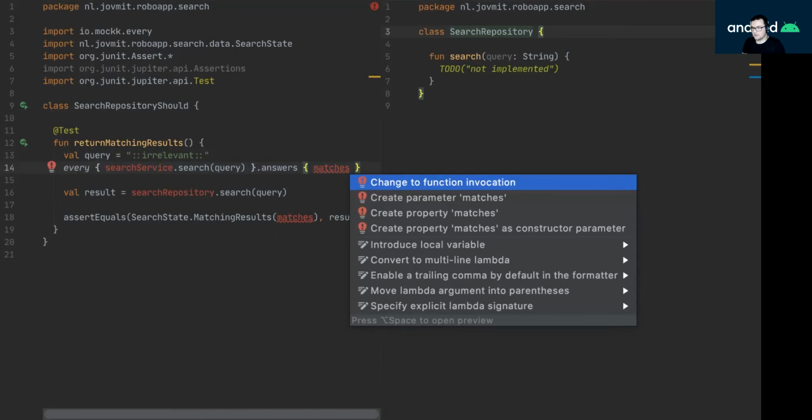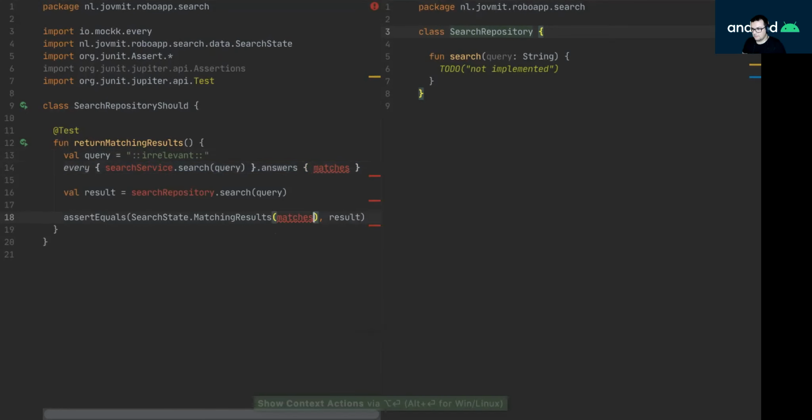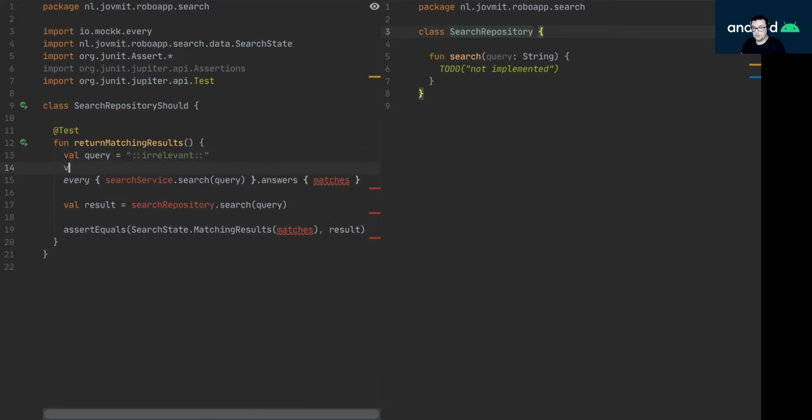For some reason, it's not letting me create these matches automatically, so I'm gonna do that manually. It's gonna be a list of, say, 1, 2. It's not very important, these values now for this test, but it's important the type.